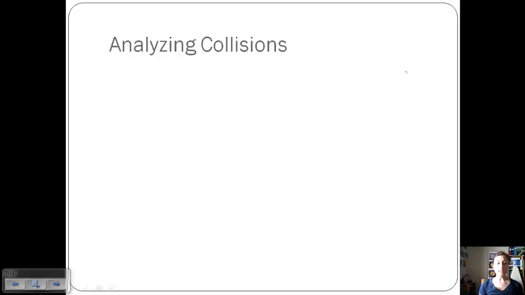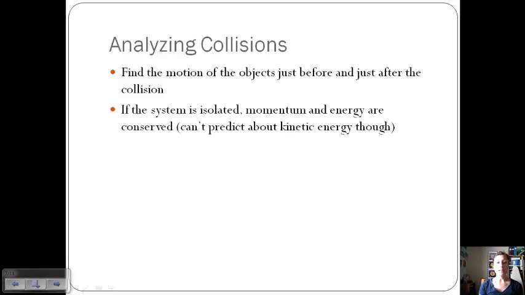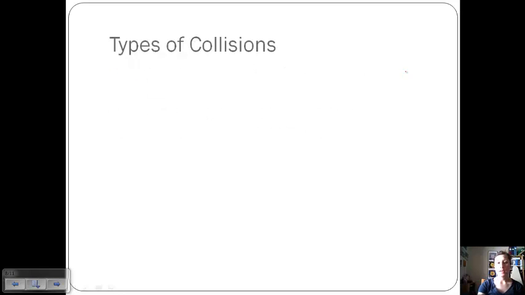Okay, and a lot of times when you have transfer of energy, we have a collision. We can talk about two different kinds of collisions, and we've already referenced this a little bit, especially momentum in section 1. So what you need to do is find the motion of the objects just before and just after the collision, and those would be your initial and final conditions. If the system is isolated, this means that momentum and energy are conserved. We can't predict anything about kinetic energy, and we'll talk about why in a minute. But if it's isolated, that means that momentum and energy are both conserved.